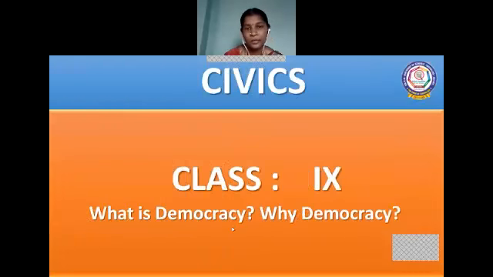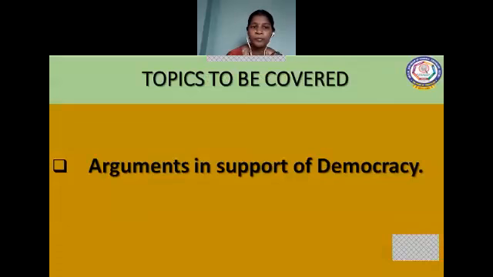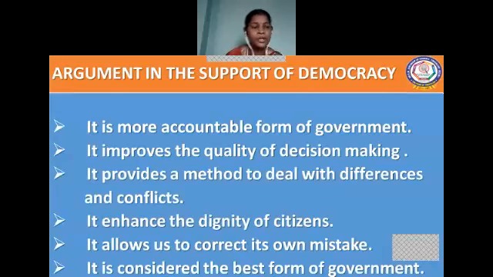Class 9 Civics. What is democracy? Why democracy? In the previous session, you have studied about the definition of democracy and then features of democracy. And now we move on to a new topic, arguments in support of democracy. Let's see. Here we have 6 points in favor of the democratic form of government. So we are going to see one after the other now.